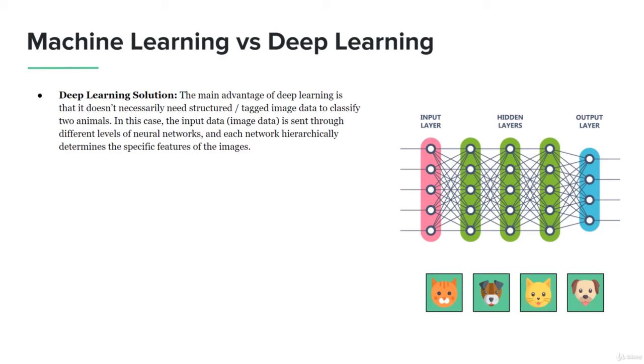So, machine learning versus deep learning. Let's look at the deep learning solution here. The main advantage of deep learning is that it doesn't necessarily need structured data or any kind of imagery that is structured or classified. In this case, the input image data is sent through different levels of neural networks, and each network hierarchically determines the specific features of the images. So there's a very big difference here. With machine learning, we're programming the actual machine through various algorithms.